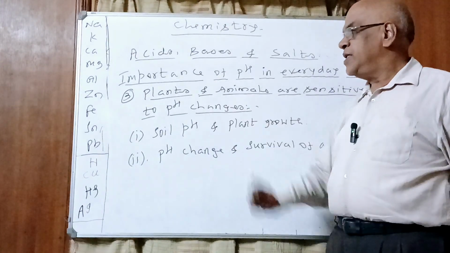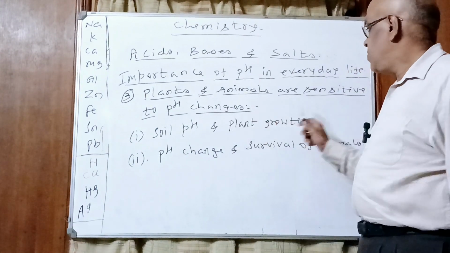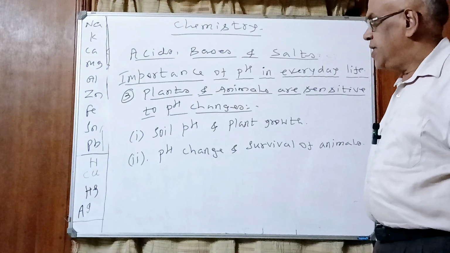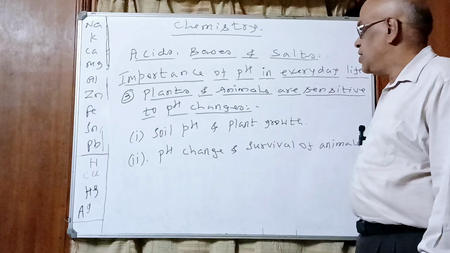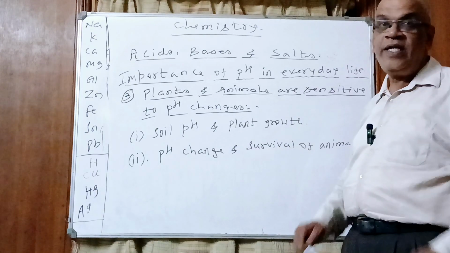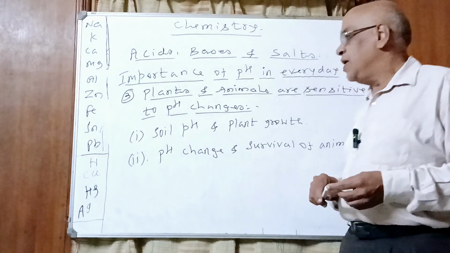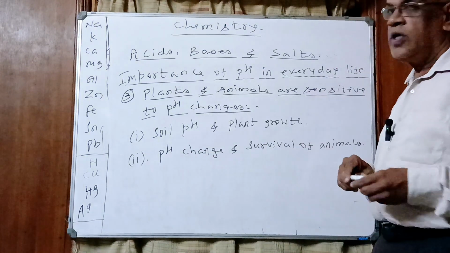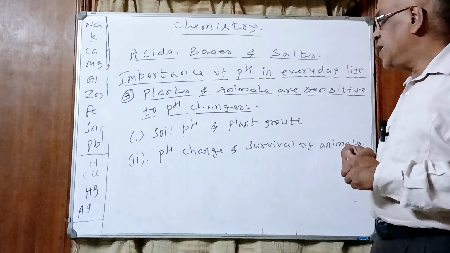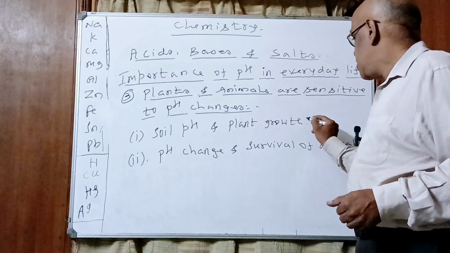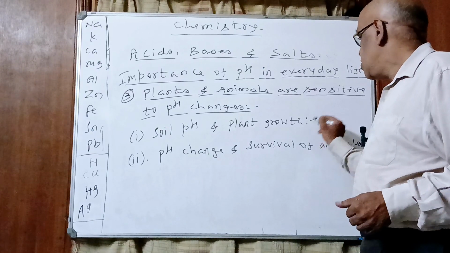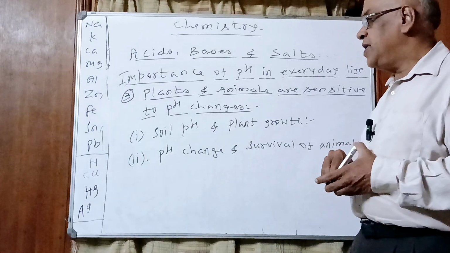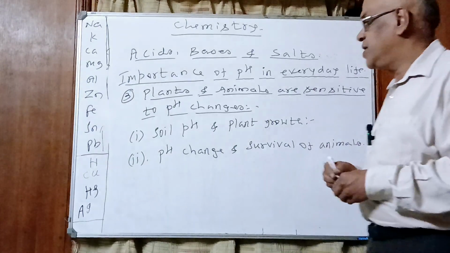Next point, the third point: plants and animals are sensitive to pH changes. Dear children, yes, plants and animals are also sensitive to pH changes in the surrounding environment. How? See, soil, pH and plant growth. The growth of the plant is affected by the pH of the soil. pH also plays an important role in the growth of plants. See children, how the question arises, isn't it?